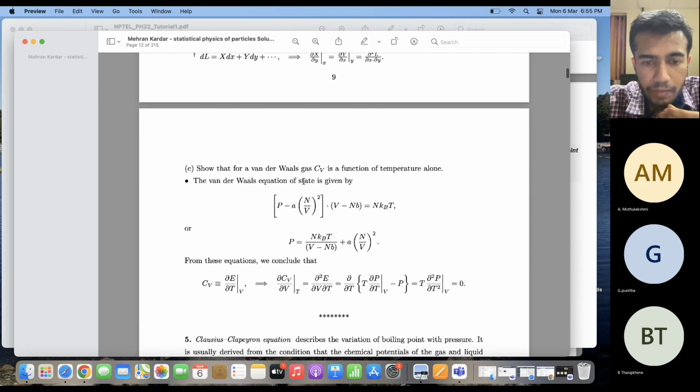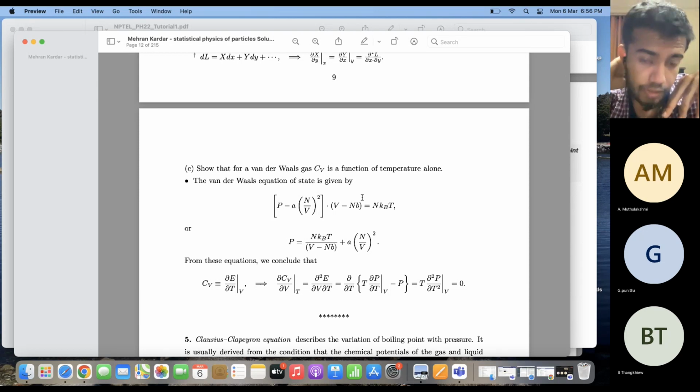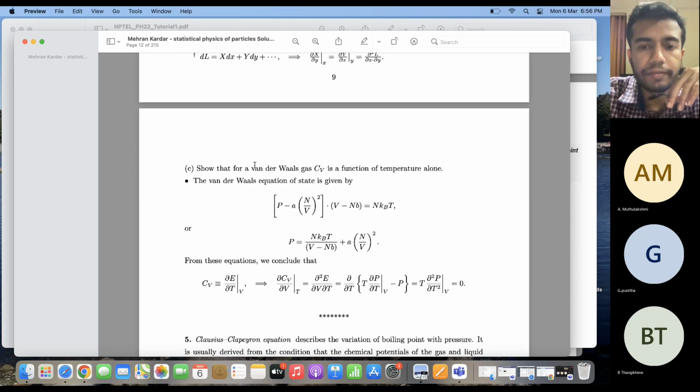So now for a van der Waals gas, you have to show that the specific heat at constant volume, that is Cv, is a function of temperature alone. The van der Waals equation of state is given in this form. This you might have come across in your courses. So from this, I can write P in this particular form.